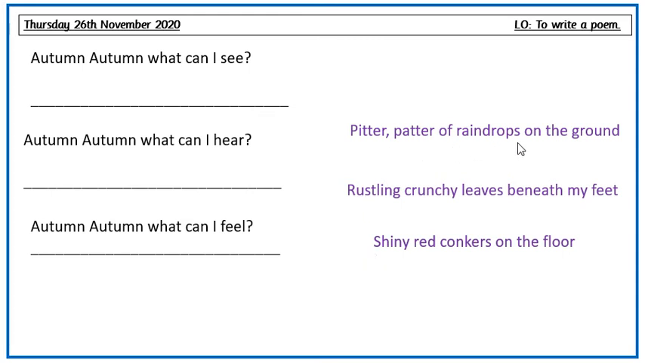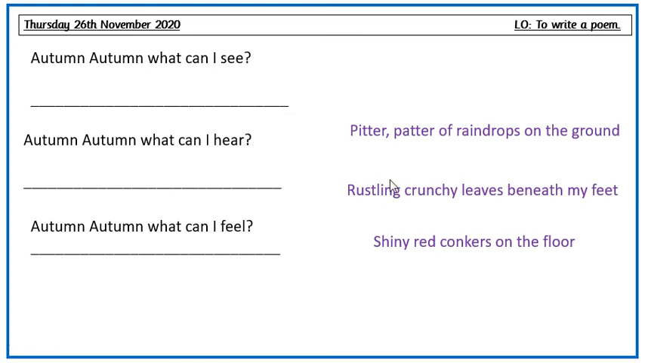Pitter-patter of raindrops on the ground. Pitter-patter, do you remember? This is onomatopoeia, where we can hear the sound of the raindrops. Rustling, crunching leaves beneath my feet. So we've got adjectives like rustling and crunching being used to describe our leaves. Shiny red conkers on the floor. So we've got shiny and red being used to describe conkers.